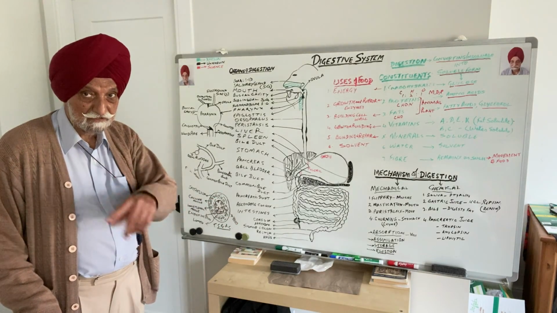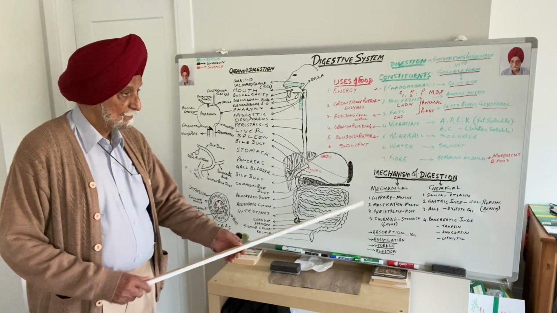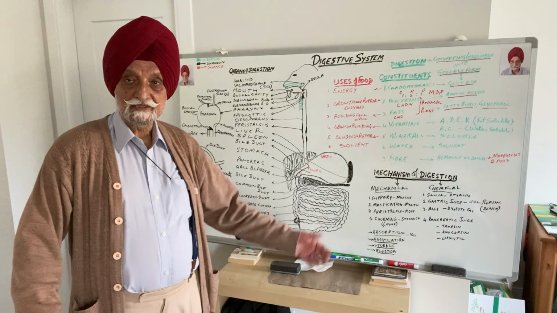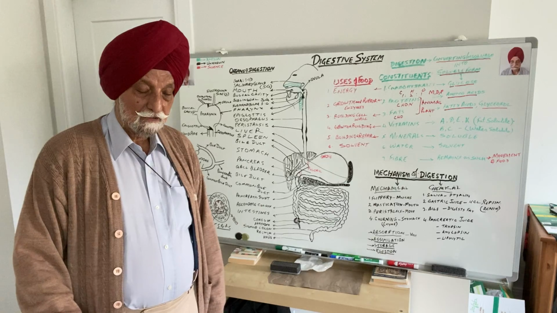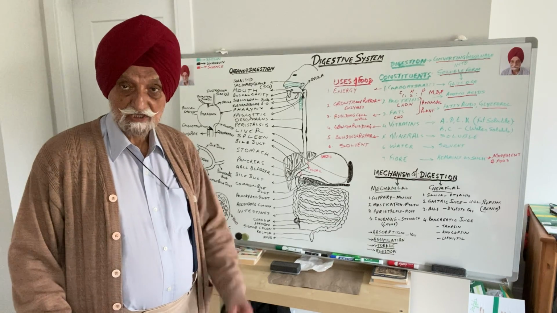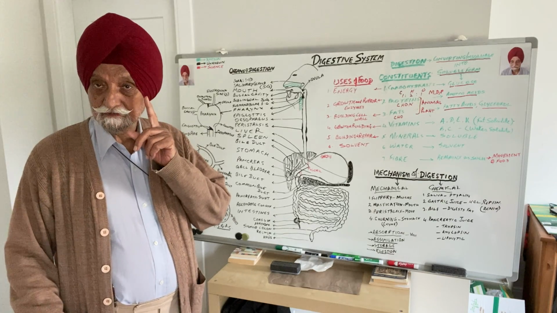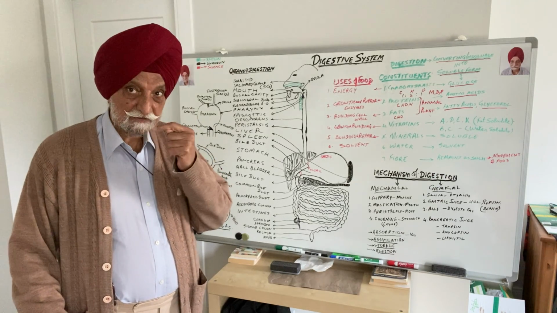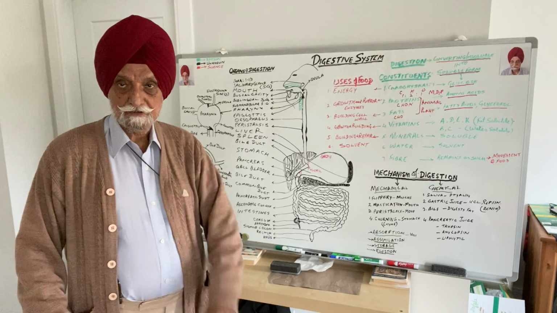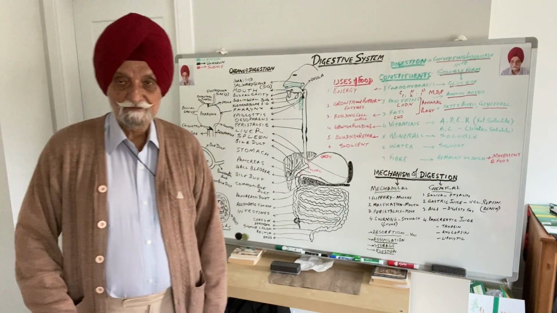But these muscles are working, peristalsis. Then the question comes, who is making this peristaltic movement? The answer is, it is controlled by a part of your brain, and that part of the brain is not under your control.